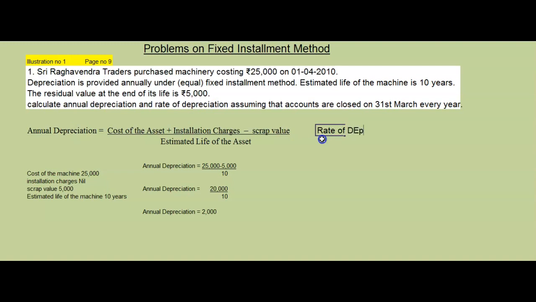Rate of depreciation is equal to annual depreciation divided by cost of the asset.